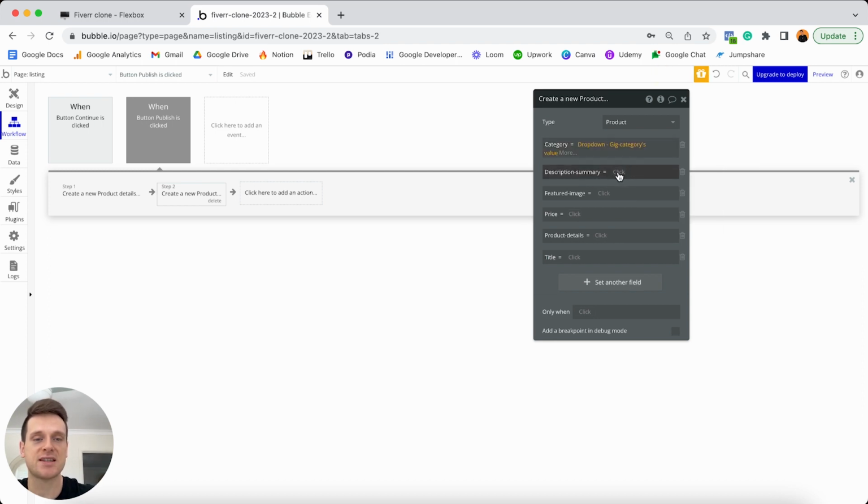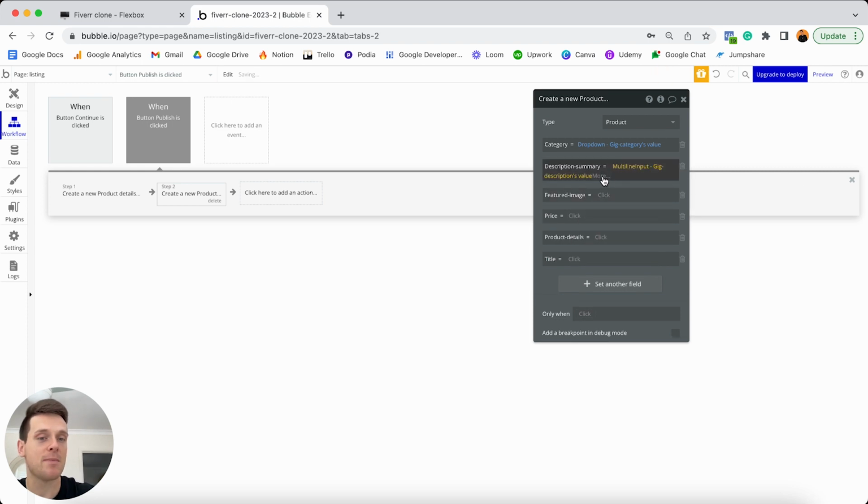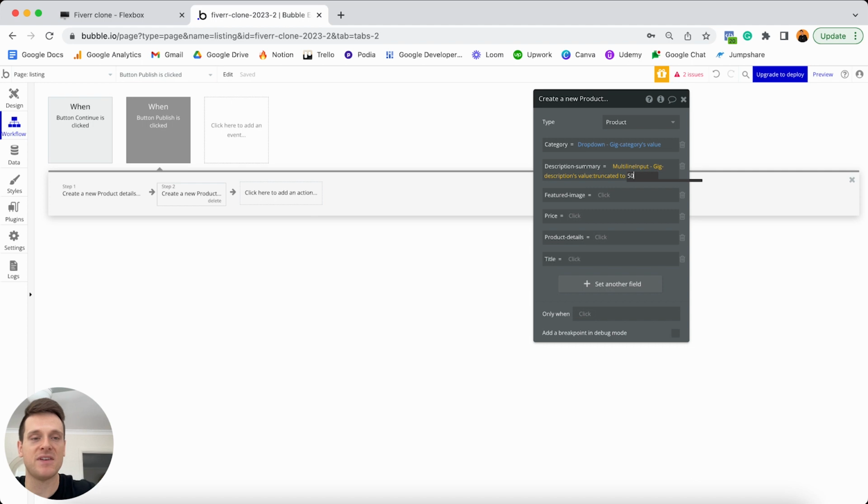For the description summary, now this description summary is going to be the same value as the description we just stored within our product details. Only instead of storing the whole description, I'd just like to store the first 50 characters. And I'm going to show you how we can do that. So what I'm going to do is reference once again my multi-line input field, its value. But what I'm actually going to do is select this more option. And if I scroll on down, you'll see this option to truncate to. Now, truncating just means you're going to cut something off. So if I select that I want to truncate this text and type in the number 50, this just means it's going to cut it off at the first 50 characters. So that is the exact experience I want to create.